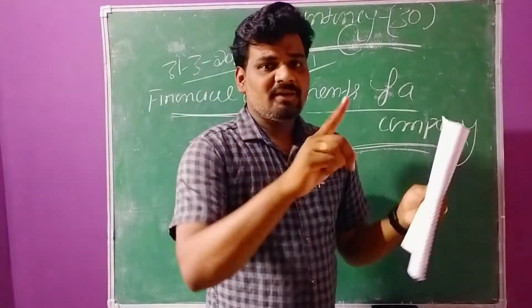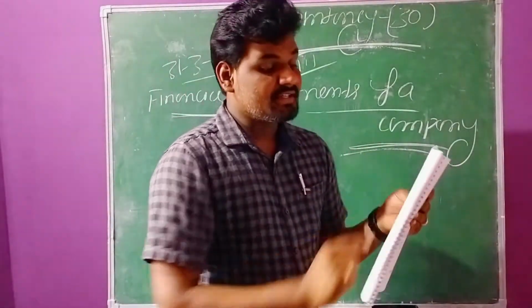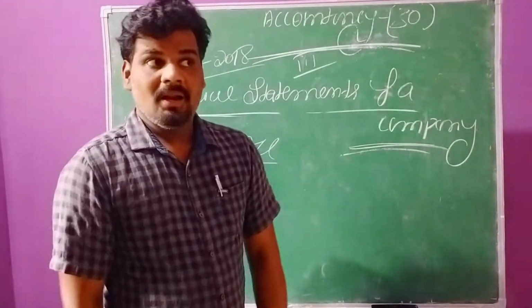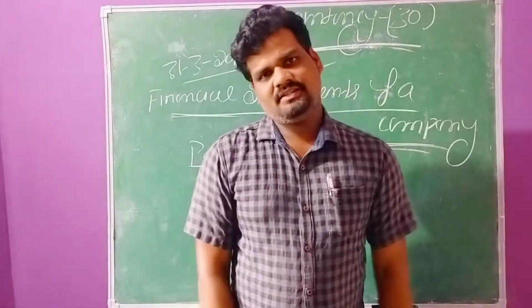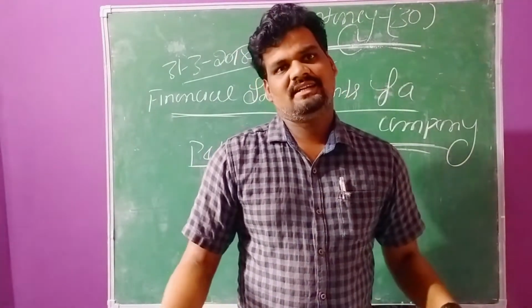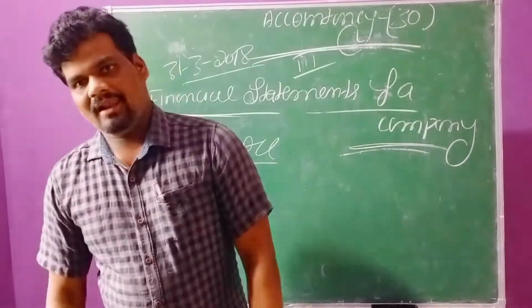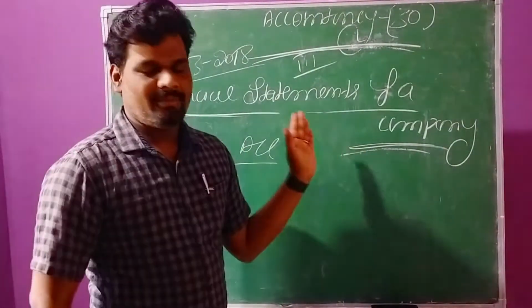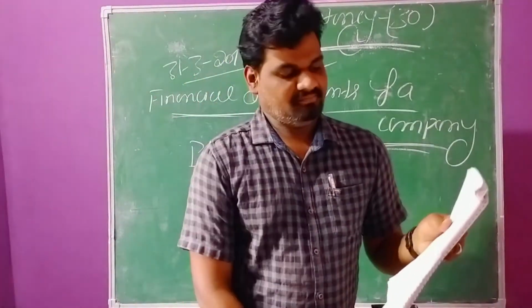The first one, plant and machinery rupees 40,000. This is an asset, a fixed asset, recorded on the asset side of the balance sheet. Now we are not preparing the balance sheet, so no need to record it in this statement.